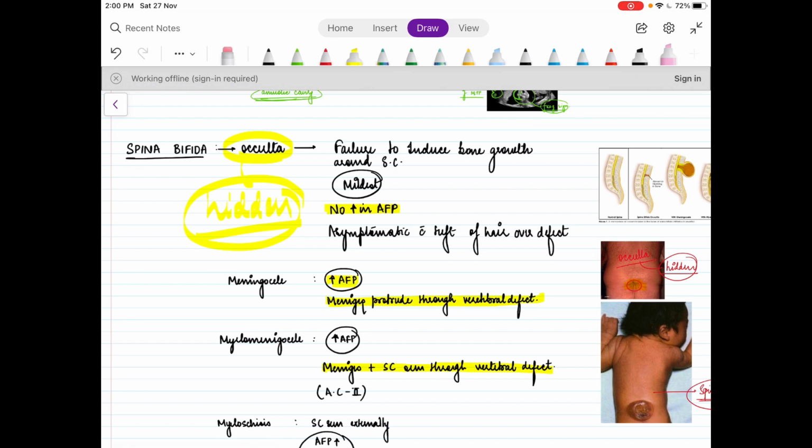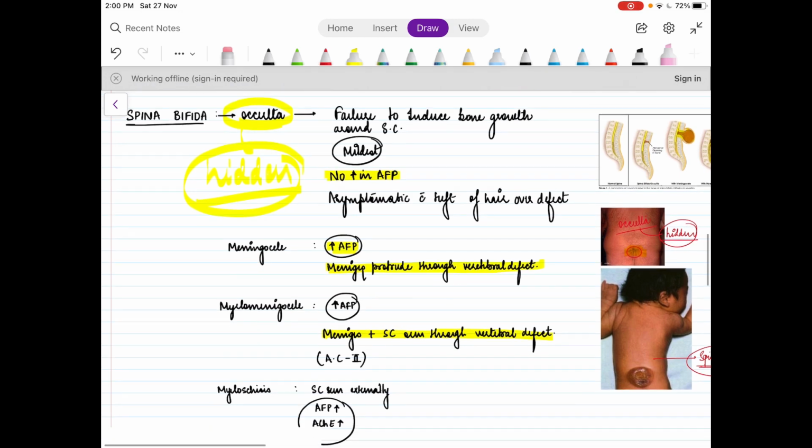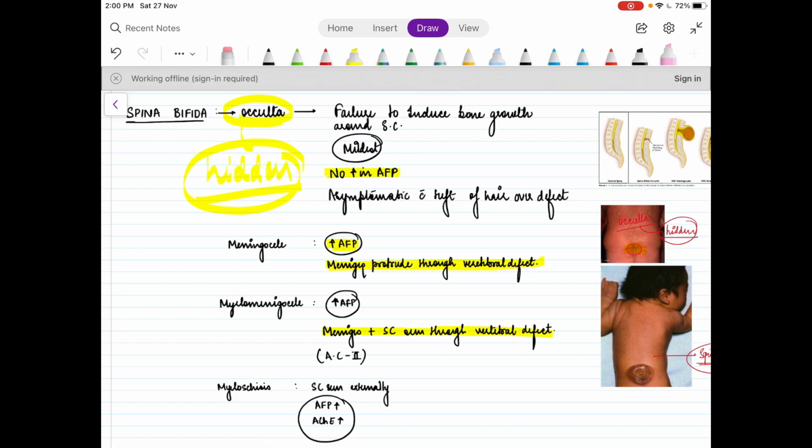And now we'll study about the different varieties of spina bifida. We all have heard this term of spina bifida and its different varieties. Now let's see in detail. So the most important, most common and the most asymptomatic one is the occulta.